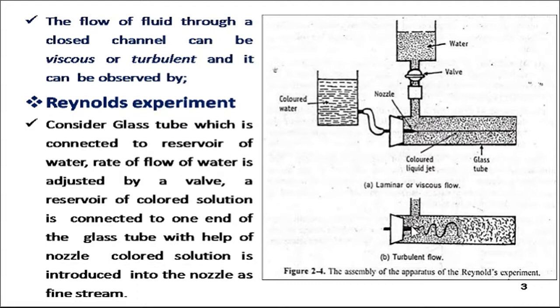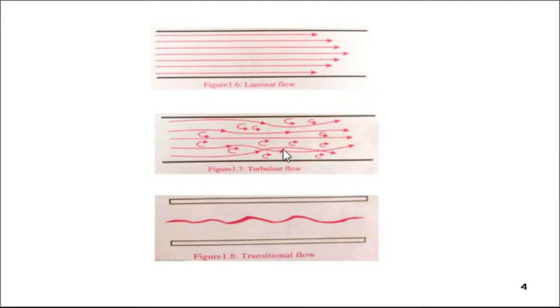While in turbulent flow, the color does not remain just at the opening of the orifice from that container, and all the liquid passes in a zigzag movement. So there is a layer entering into another layer, and it causes the turbulence. Here you ultimately find that the thread of colored water disappears and the entire mass of water gets uniformly colored, which indicates the complete mixing of the solution, and the flow of the water is considered to be turbulent. So this is the understanding of the two basic concepts, turbulent flow and laminar flow.